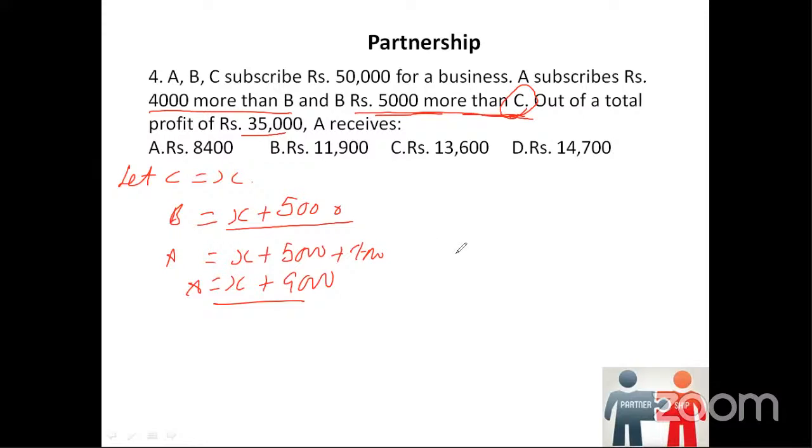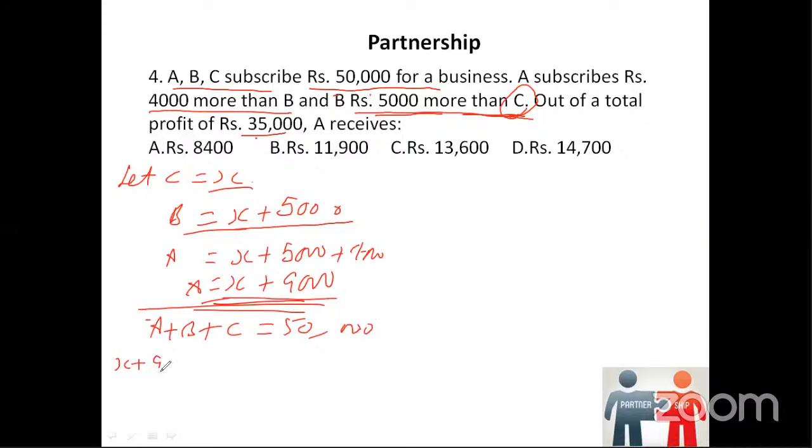Now we have got what is A, what is B, what is C. We have got it in terms of X. Now actually, A, B, C subscribe rupees 50,000 in total, which means A plus B plus C is equal to 50,000. Now what is A? X plus 9,000. So I'll write X plus 9,000 plus what is B? X plus 5,000, plus what is C? X is equal to 50,000.